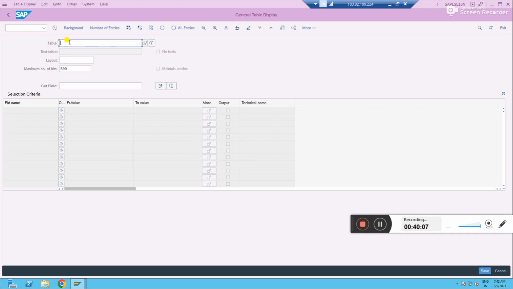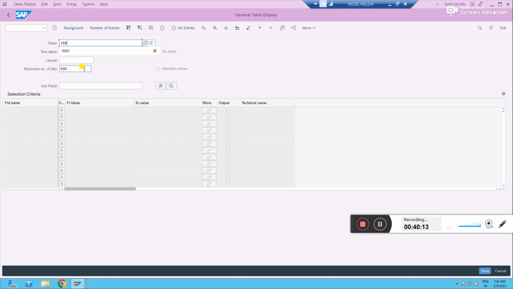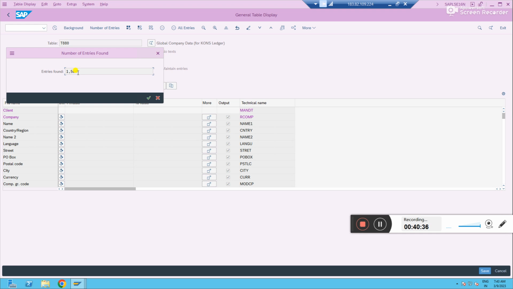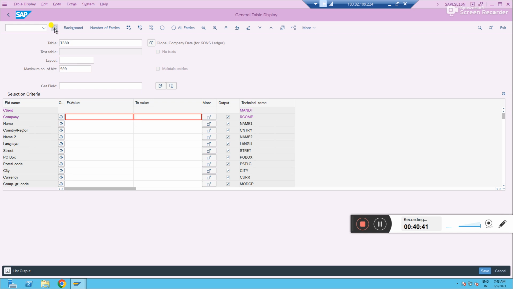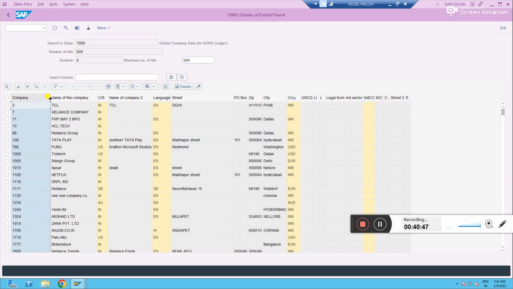It is asking you to give a table. First, we'll give table T880. You just type T880, enter. And if you give your company, it will tell you that company only. If you don't select any input here and just click on number of entries, how many companies are already created in this client, it will show you 1504 companies have been created so far. If you just execute this, you will get all the companies' information here. Got it? So this is why you need a table.